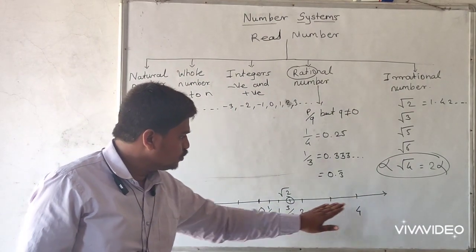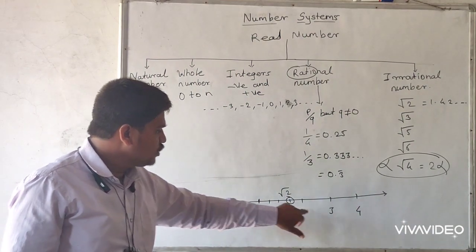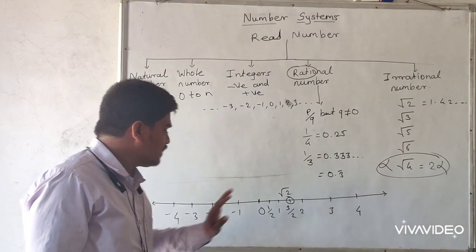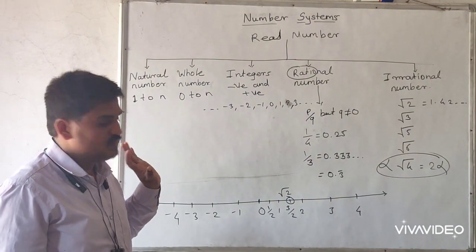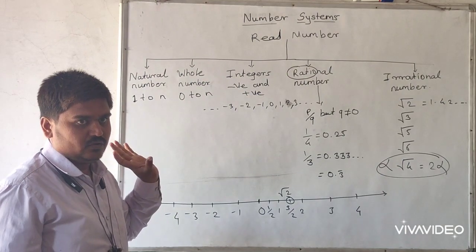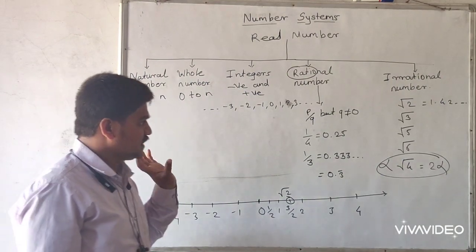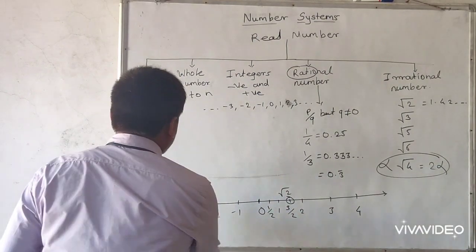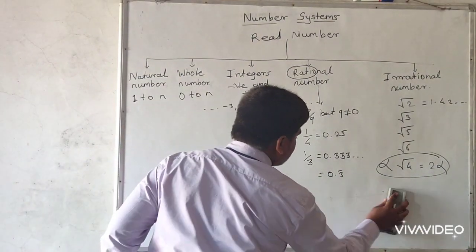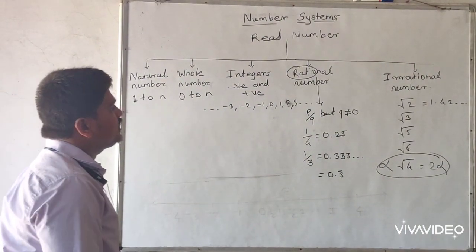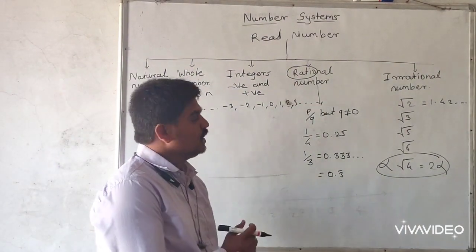The 0, 1, 2, 3 are whole numbers. 1, 2, 3 are natural numbers, and negative numbers plus these are integers. Means all numbers which are included on this number line. So this is the important concept, the most important concept. What is the difference between rational and irrational numbers? That is most important.